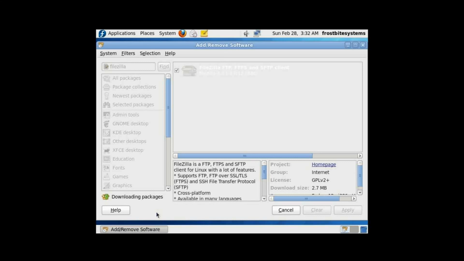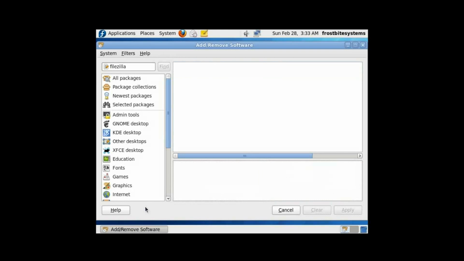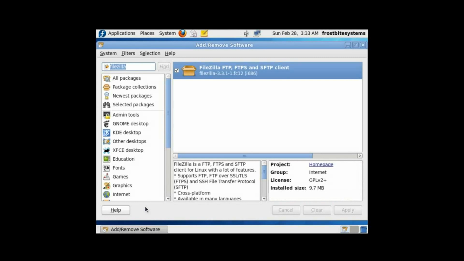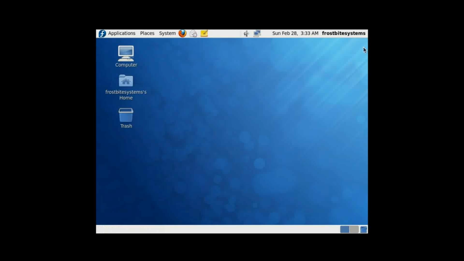It's downloading packages now. Testing changes. It's installing the packages now. And there you have it, it's done. It just installed FileZilla. So X out of this.